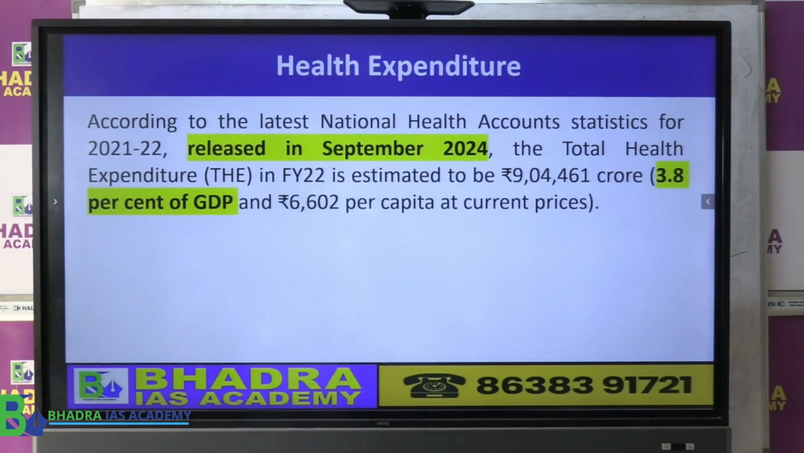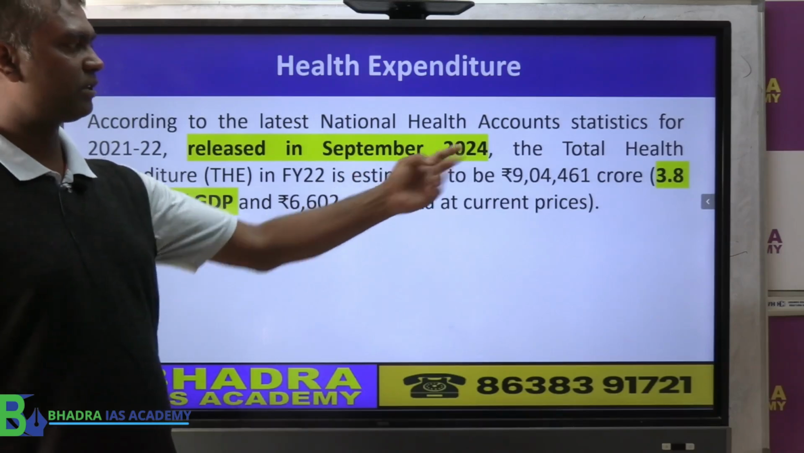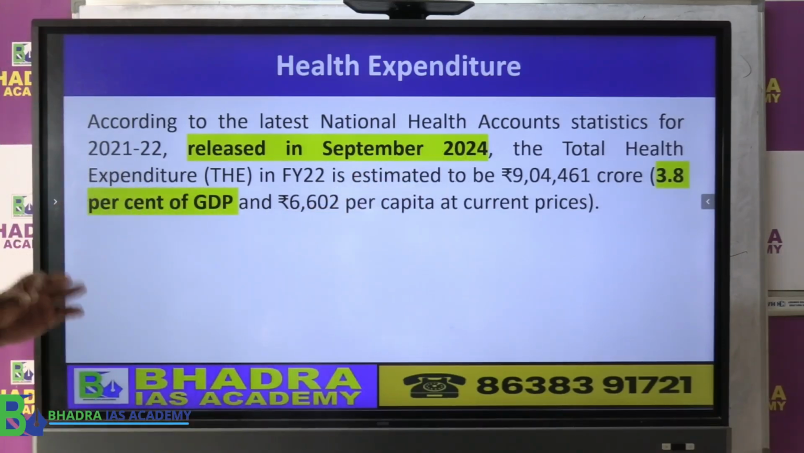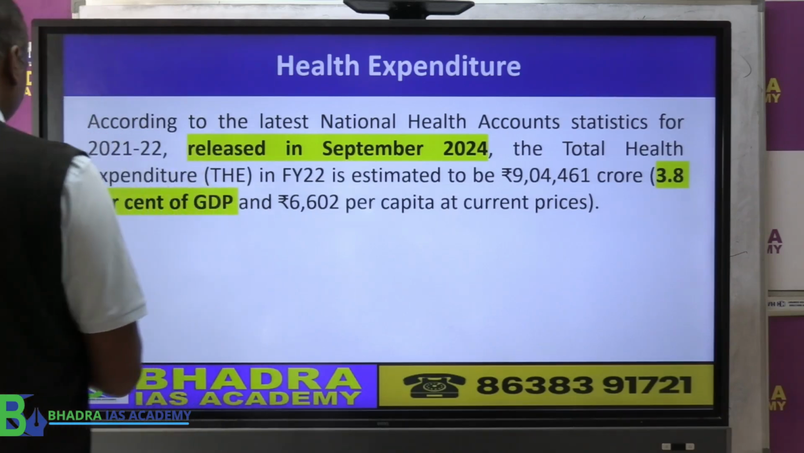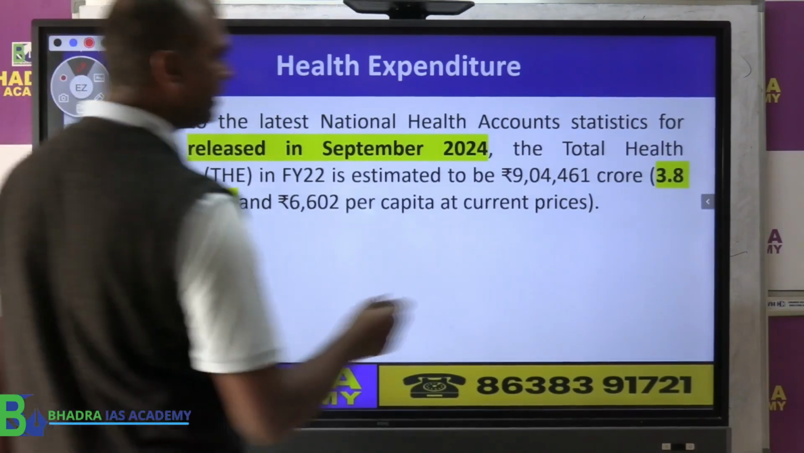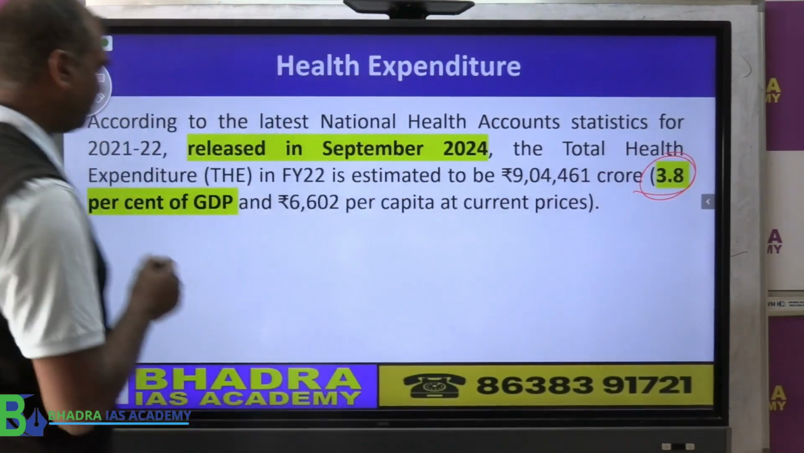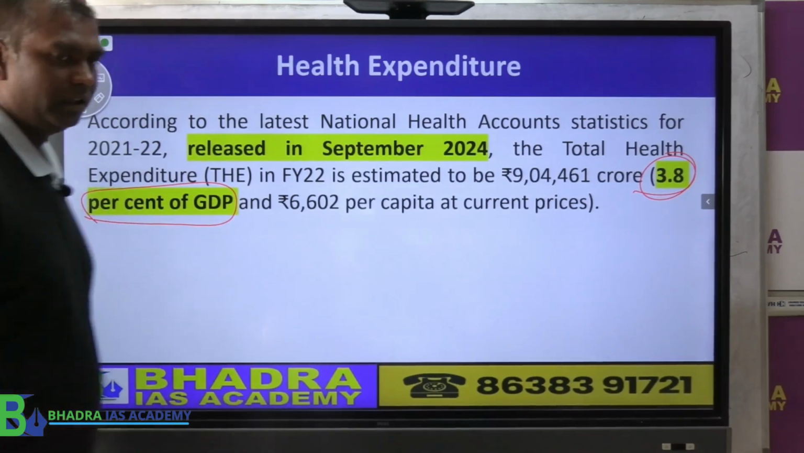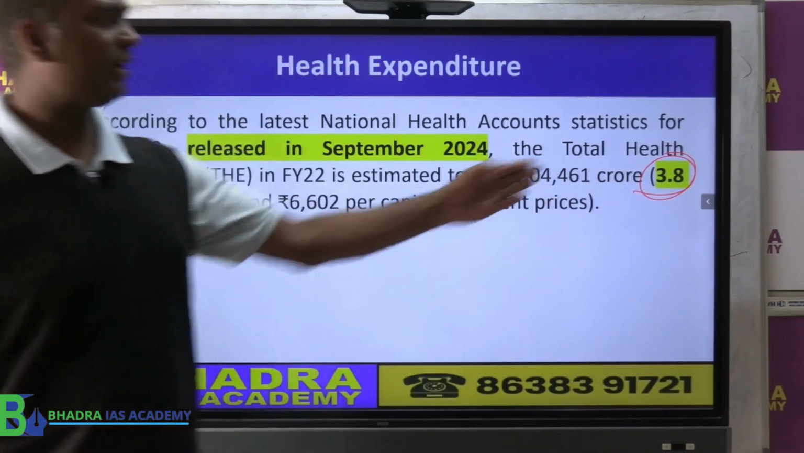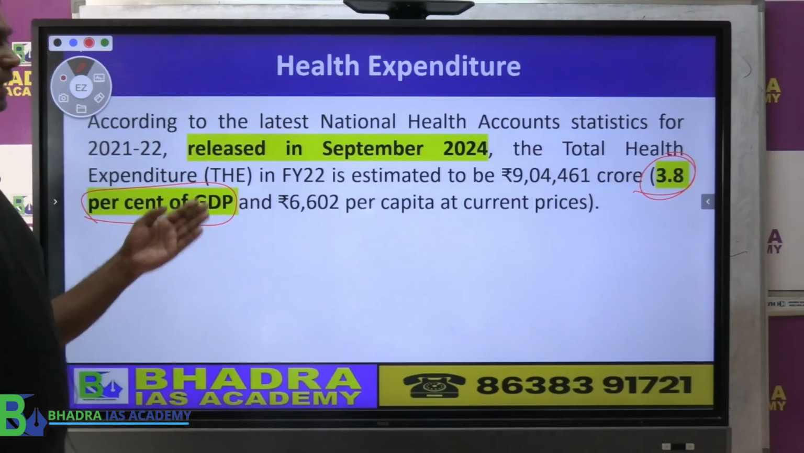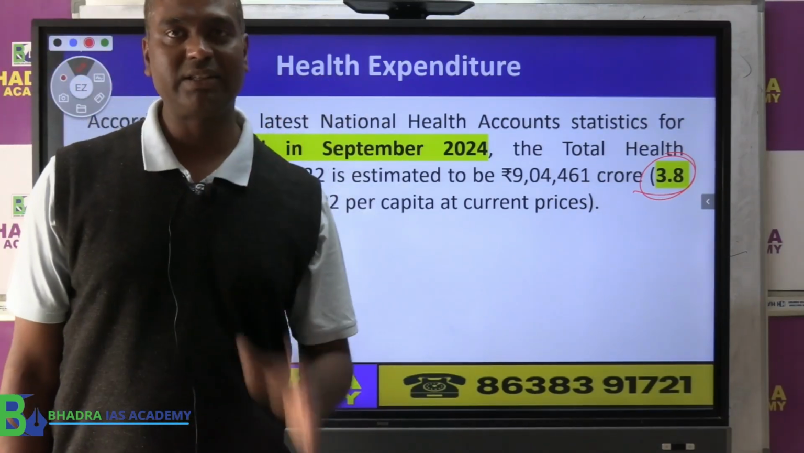So now coming to the overall view, according to a survey conducted, the National Health Account Statistics, which was released only last year, September 2024, how much money is the government spending on health? According to the economic survey, the government is spending 3.8% of GDP. As I told earlier, 1% of GDP the government is spending on food subsidy. So here we have 3.8% of GDP the government is spending on health expenditure in the country.